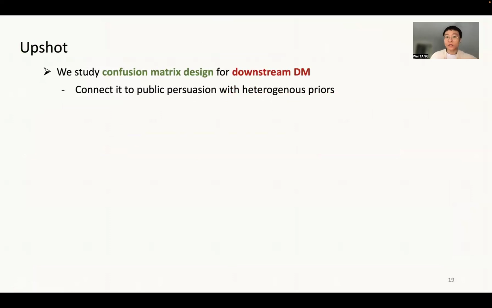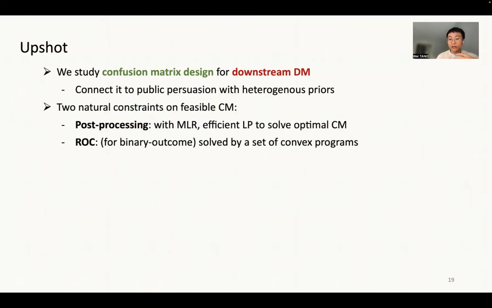So to summarize, in this work, we studied this confusion matrix design problem for downstream decision making, and we connected it to public persuasion with heterogeneous priors. Here the heterogeneity comes from the AI designer and the decision maker having priors that could be different across different data instances. We consider two natural constraints.